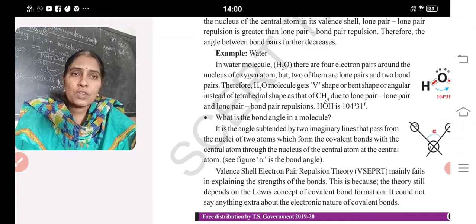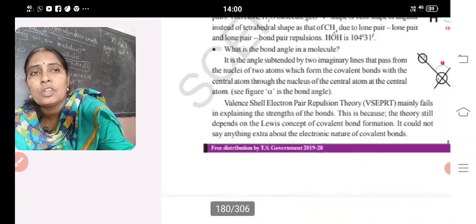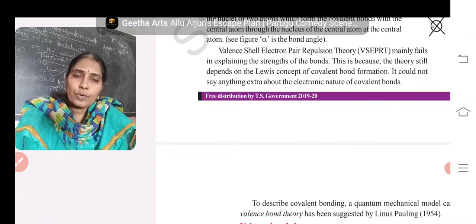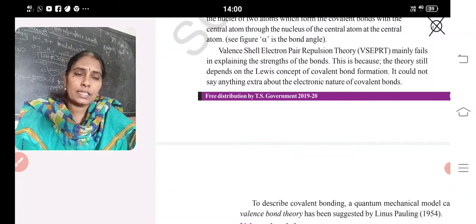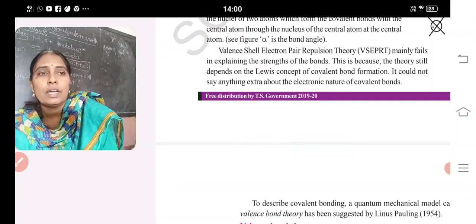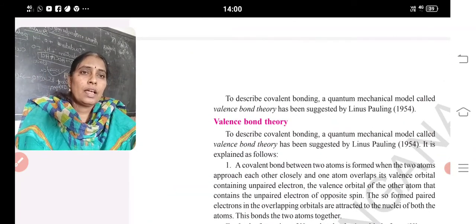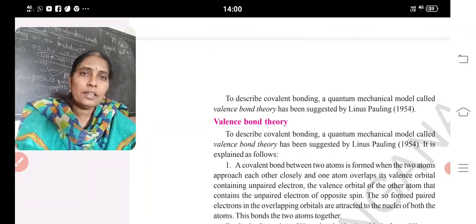Valence shell electron pair repulsion theory mainly fails in explaining the strength of bonds. This is because the theory still depends upon the Lewis concept. He could not say anything extra about the electron nature of a bond. This theory also failed because it is like a Lewis dot structure only. So to understand that, valence bond theory was suggested by Linus Pauling, and he said that due to the bond pairs and lone pairs, we will get different shapes.